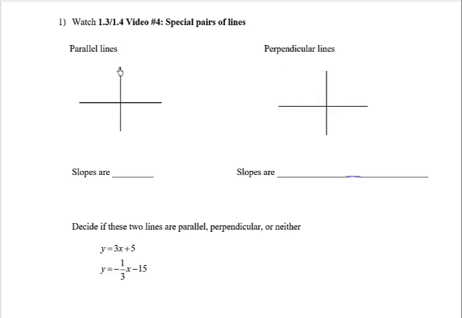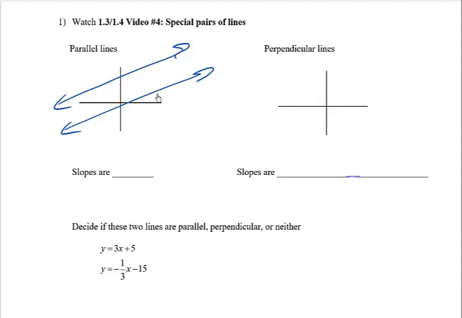involves what are called parallel lines. Parallel lines just means two lines that never cross. Kind of like the edges of railroad tracks. They just go on and on forever. They're never going to meet. We call those parallel lines.